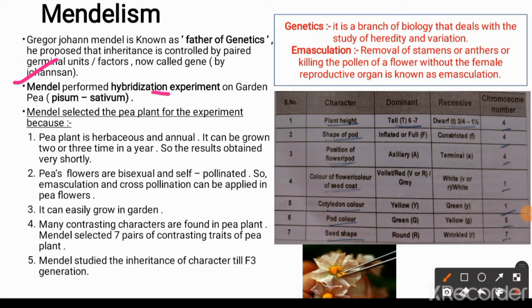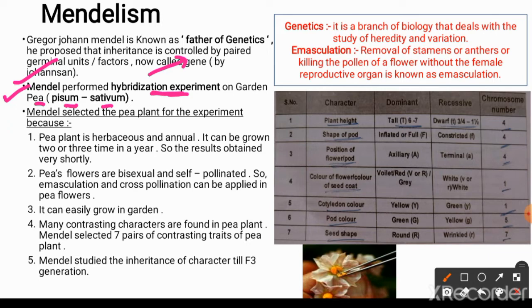Mendel performed a hybridization experiment. What does hybridization mean? When we choose a species, like here Mendel chose the pea plant, which has the scientific name Pisum sativum, and in this pea plant he chose two traits.